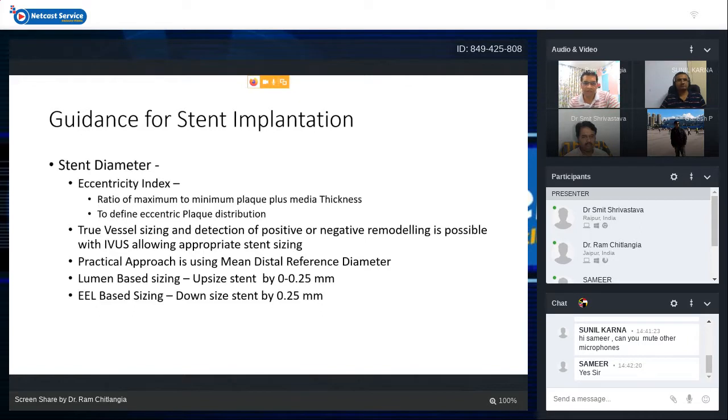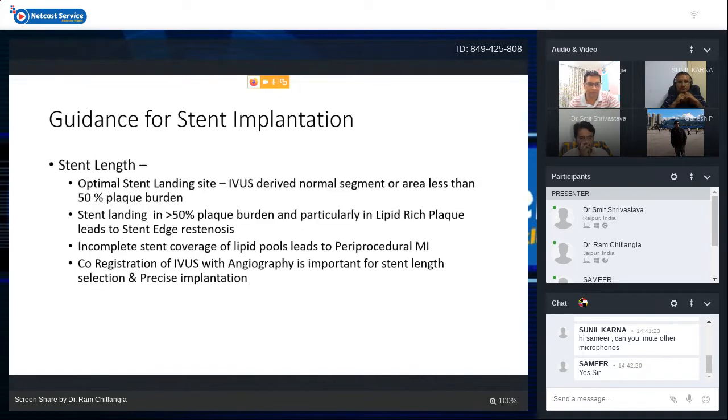that is the mean of average proximal and distal reference diameter. If you are using lumen based sizing, that is the lumen based cross-sectional area, then you should always upsize the stent by 0.25 millimeter. And if you are choosing the external elastic lamina based sizing method, then you should always downsize the stent by 0.25 millimeter. So somewhere in between, the mean distal reference diameter will be the most practical approach.